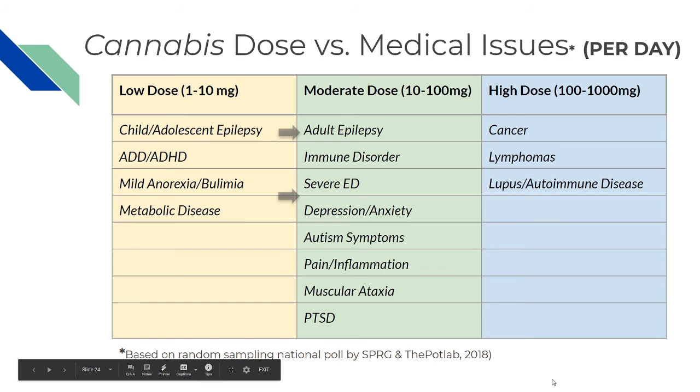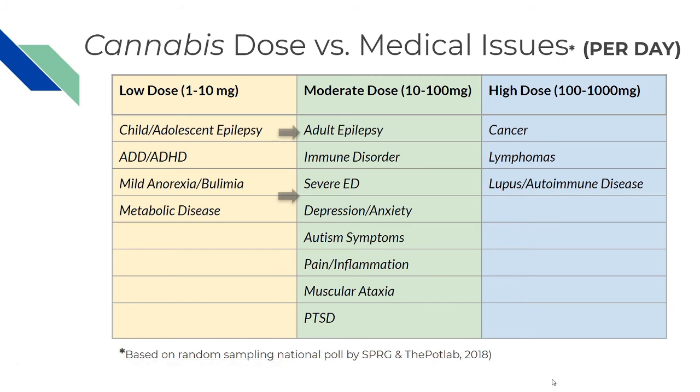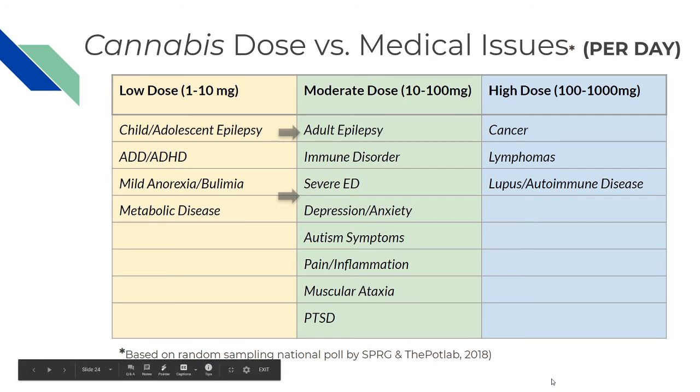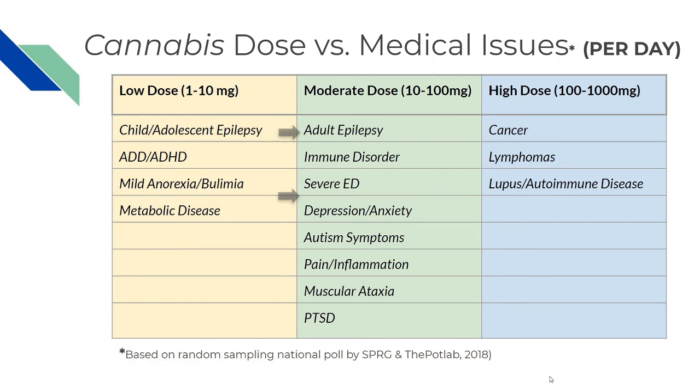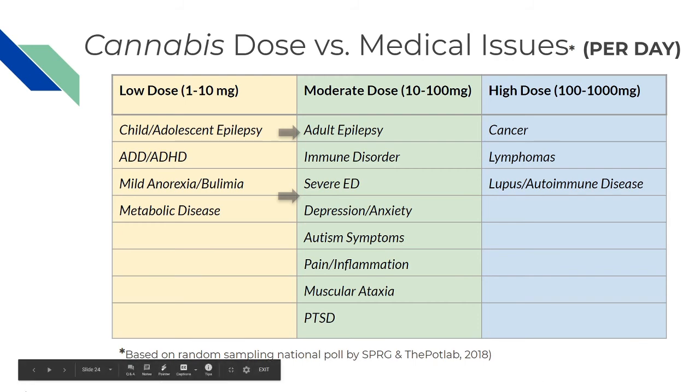Cancer and lymphomas take up most of the space in the high dose group because we've seen results with and without chemotherapy. It seems that cannabinoids have a tendency to protect the body when it's going under chemotherapy. Additionally, lupus and autoimmune disease patients undergoing chemotherapy have sought out high dose cannabis therapies to increase their quality of life.